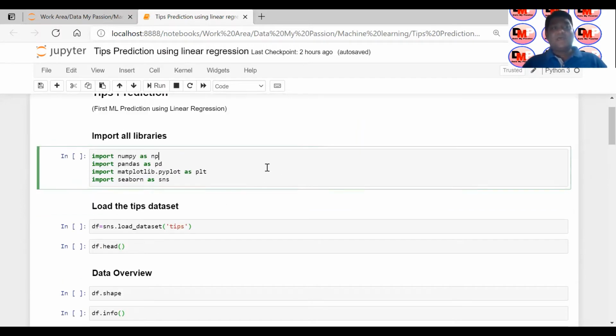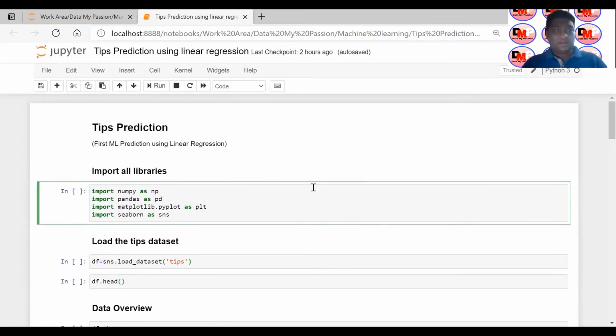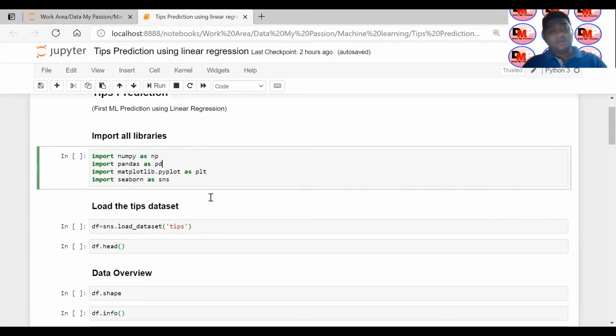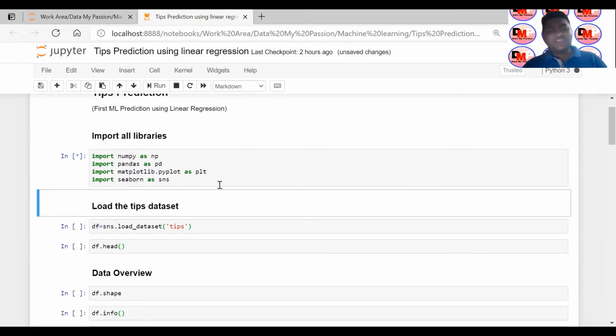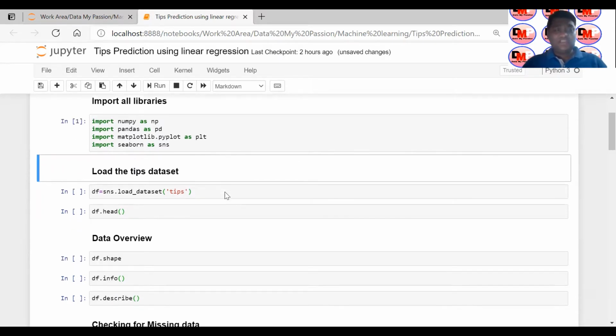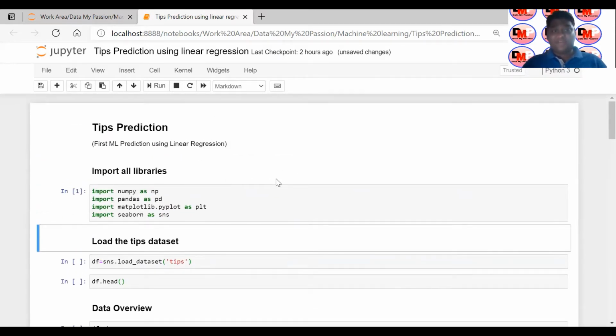So at the very first step, let's import all the required libraries for doing this particular project, right? So we are going to import NumPy. I have given a statement like import numpy as np. Then we also need pandas data frame to process the data. So import pandas as pd. We will need matplotlib visualization library, so I am just importing that as well, and also Seaborn library. So import seaborn as sns. So let me execute that. So here we will actually be importing all the libraries at the very first step.